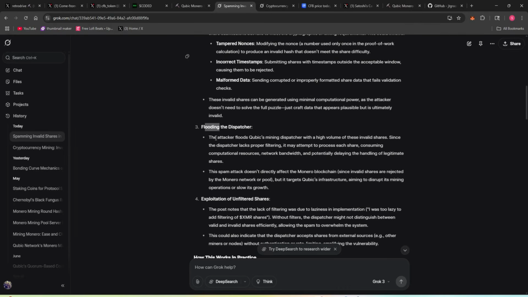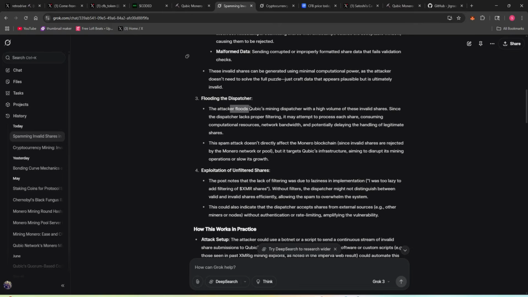Flooding the dispatcher. The attacker floods Qubic's mining dispatcher with a high volume of these invalid shares. Since the dispatcher lacks proper filtering, it may attempt to process each share, consuming computational resources, network bandwidth, and potentially delaying the handling of legitimate shares. This spam attack doesn't directly affect the Monero blockchain, since invalid shares are rejected by the Monero network or pool, but it targets Qubic's infrastructure, aiming to disrupt its mining operations or slow its growth.